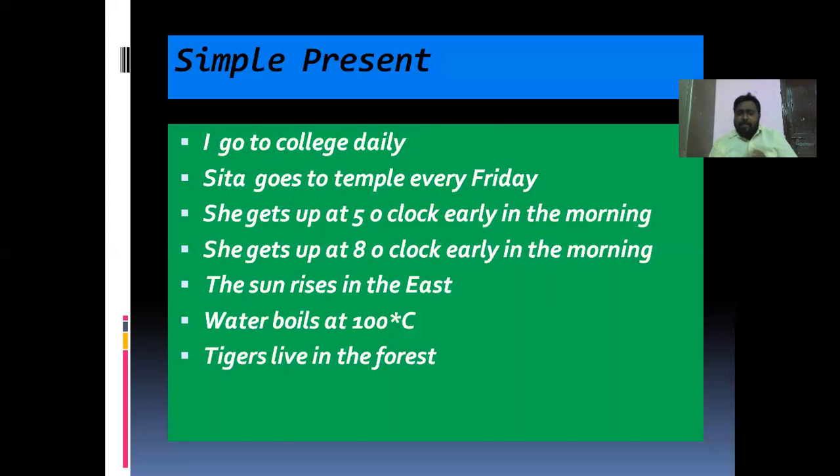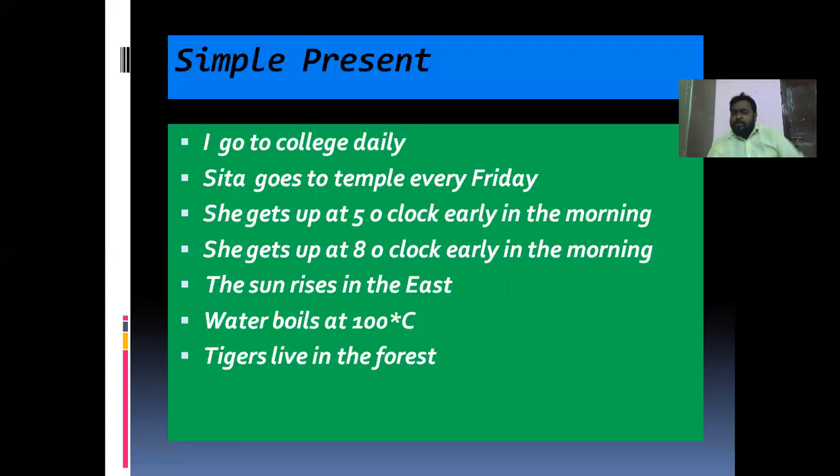And the third one: she gets up at 5 o'clock early in the morning. It is the habit of that girl. So she gets up at 5 o'clock early in the morning. It is a habit, so it is related to habitual action.